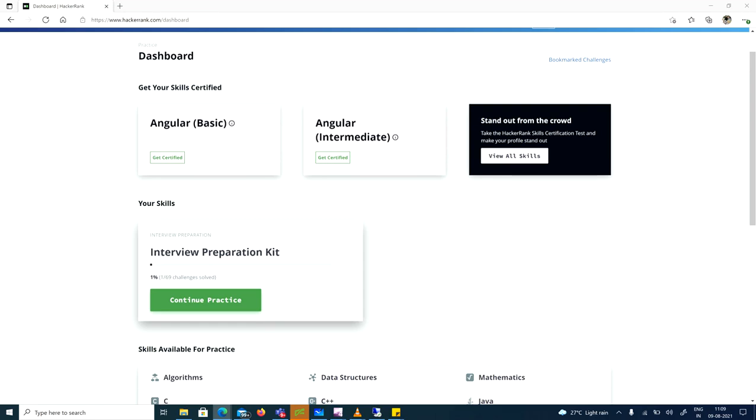So we have learned about what is competitive programming and what is time complexity. Let's move to the coding now.